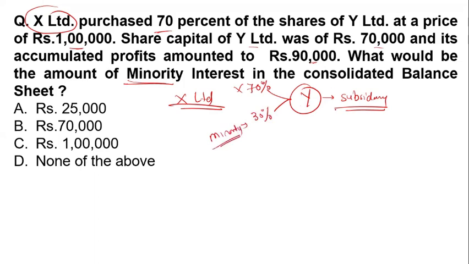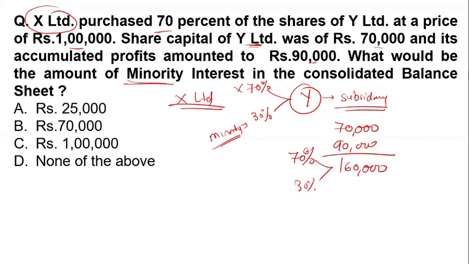Now the share capital of Y Limited is 70,000 and its accumulated profit is 90,000. So what is the total? Total is 1,60,000. From this 1,60,000, 70% is purchased by X Limited company and 30% remains for the minority.